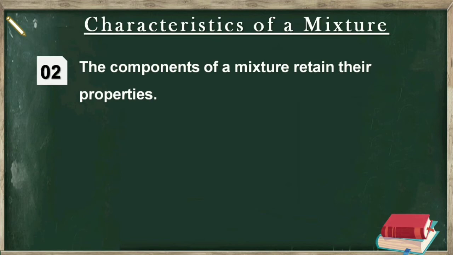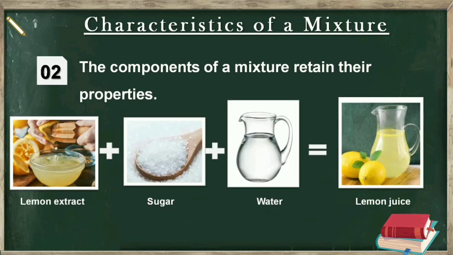Characteristic number 2 is that the components retain their properties in a mixture. For example, lemon juice is a mixture prepared by mixing lemon extract, sugar, and water. Lemon juice shows the properties of these three substances because it has sour taste of lemon, sweetness of sugar, and also it is watery.